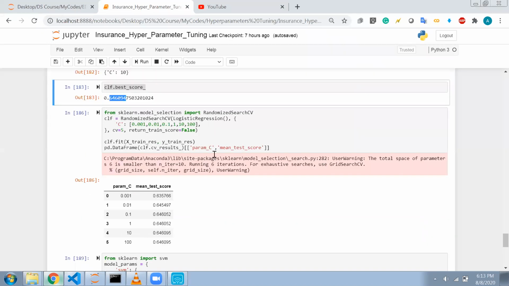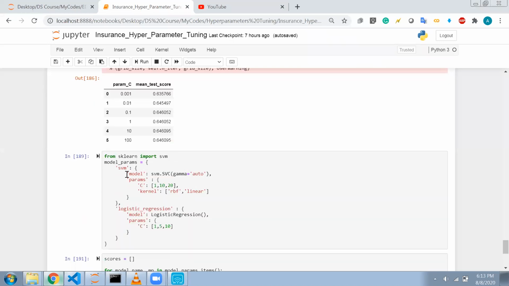Now I want to train on multiple models. First I will use the SVM. I will define this model here, and then pass it to the function, and here I will pass the parameters for this SVM.